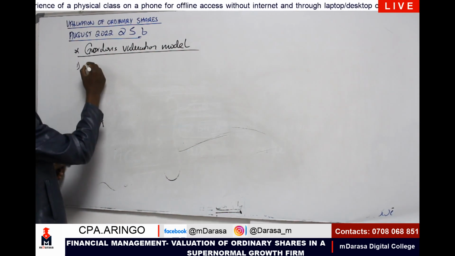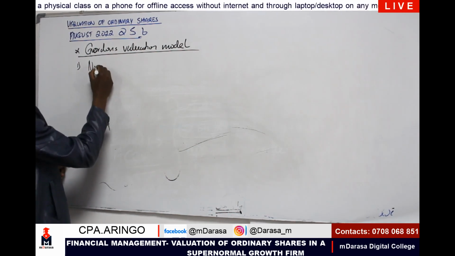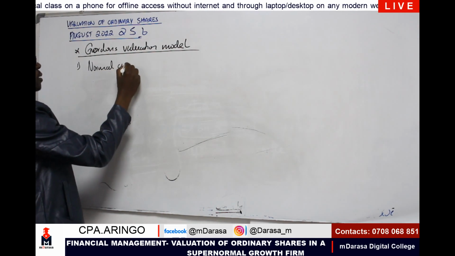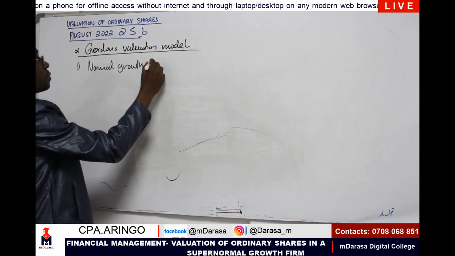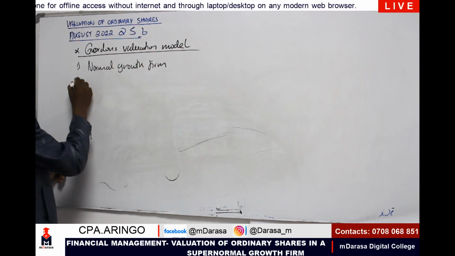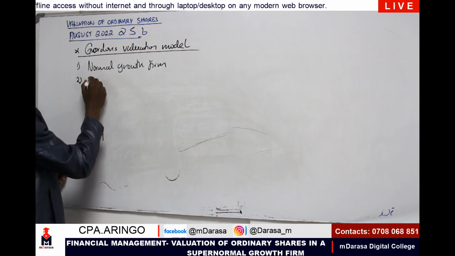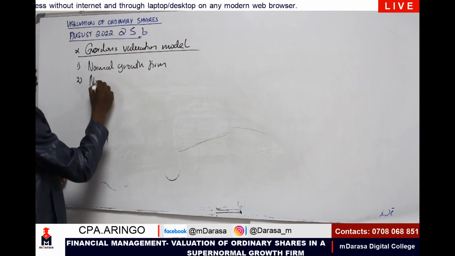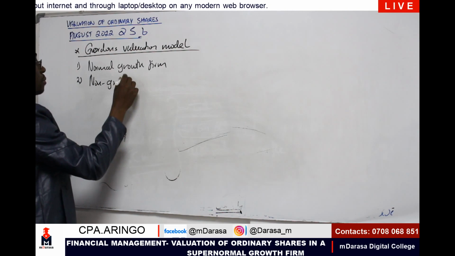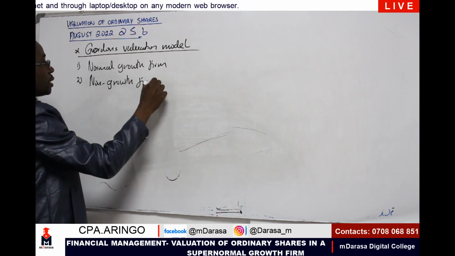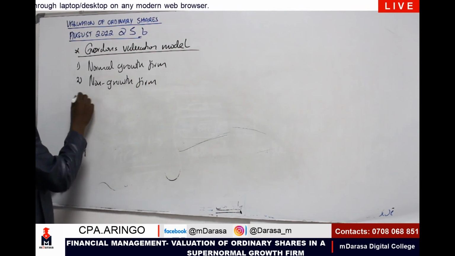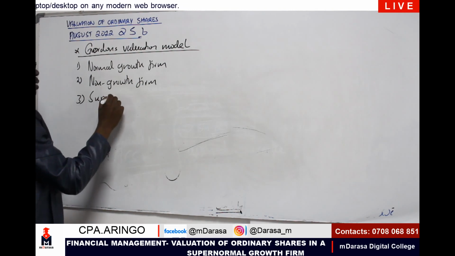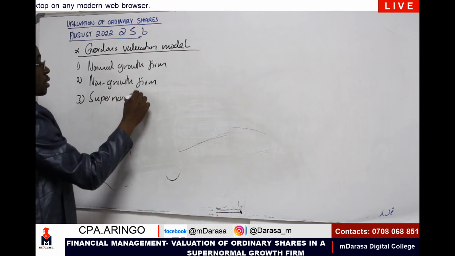Number 1, we look at a case where we are talking of the normal growth firm. Number 2, a non-growth firm. And finally, we are talking of the supernormal growth firm.